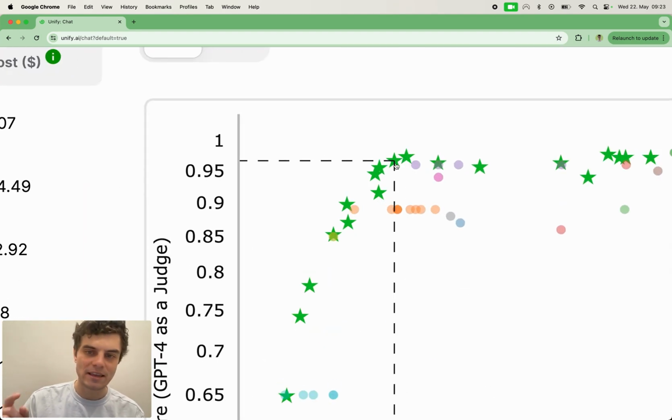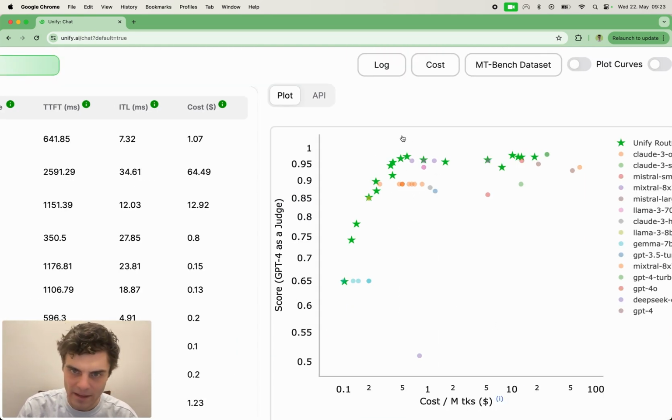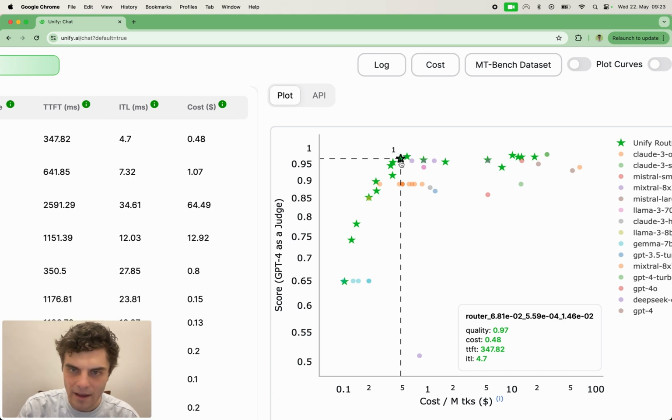Generally speaking, on all of these graphs, the best performing models are towards the top left, where the quality is high. So top and left, generally we want the cost and the latency and time to first token to be low. So the top left of the graph is the sweet spot. So this one looks pretty good. We can see in the box as well the values that come up here. This one looks quite good.